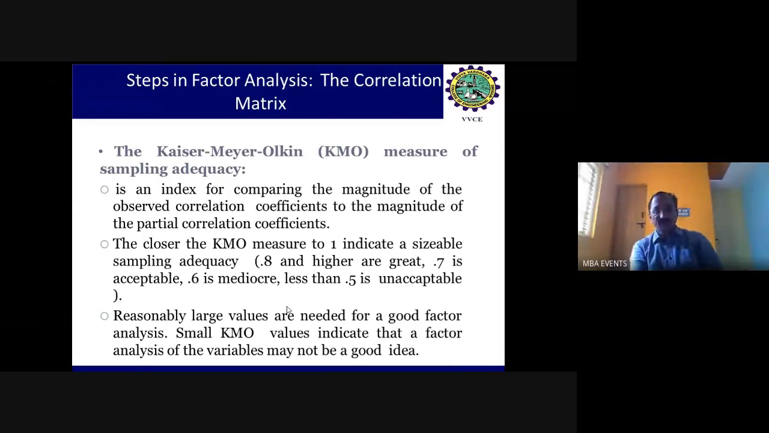Yes, including 0.5, sir. That we will check in the communalities also. So KMO is measured from 0 up to 1 to indicate sampling adequacy, where 0.8 and higher is great, 0.7 is acceptable, 0.6 is mediocre, and less than 0.5 is unacceptable. Up to 0.5 you can consider, and even in some social sciences you can consider, but sampling adequacy is very, very important for factor analysis.